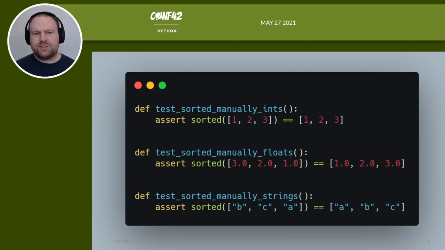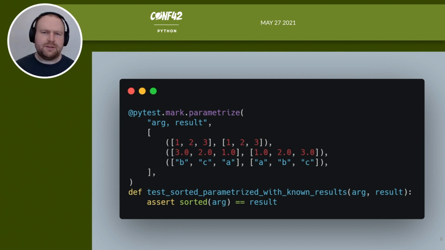Or if we sort a list of floating point numbers, we get the same sorted list, but the elements are floats this time because we haven't actually changed the elements. And we'll check that we can sort things that aren't numeric as well. In order to avoid repeating ourselves, we might use a parameterized test. This makes it much easier to add more examples later as they come up in our regression testing or if bugs are reported by customers. It's a little uglier, but it does help scale out our test suite to more examples.